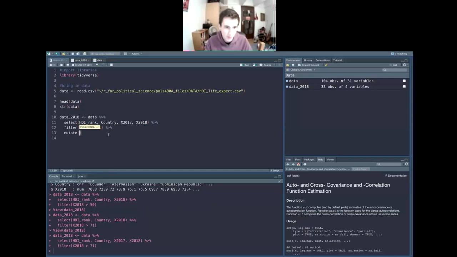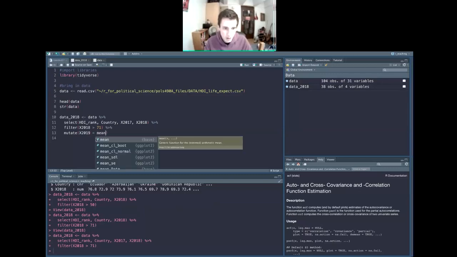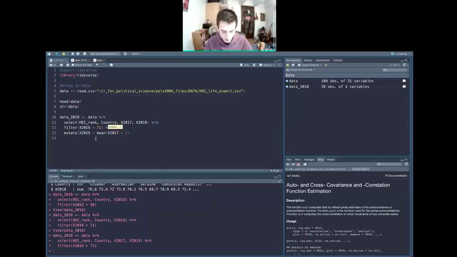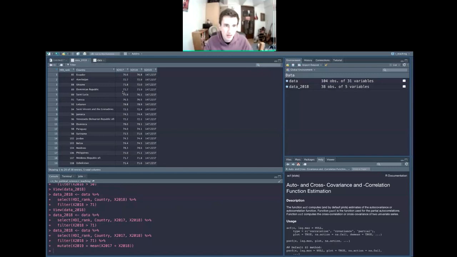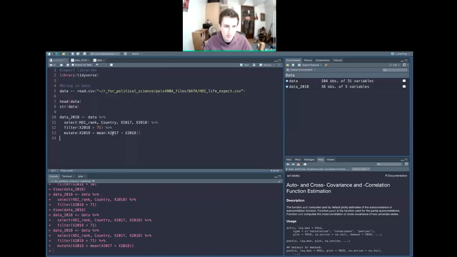So we can make, let's say we want to predict what the one for 2019 is going to be, right? Mutate is how we either change a variable, like we can mutate it, or, more commonly, we use it to make new variables that are combinations of other variables. So we can take the mean of X2017 plus X2018. I think that'll work. So it's sort of a prediction by taking the mean of the, oh wait, no. That's not what I, why didn't it take the mean?